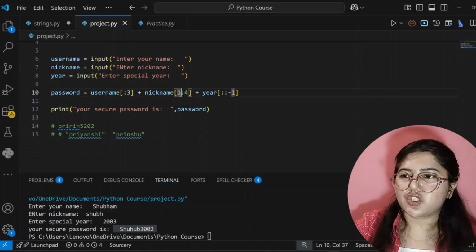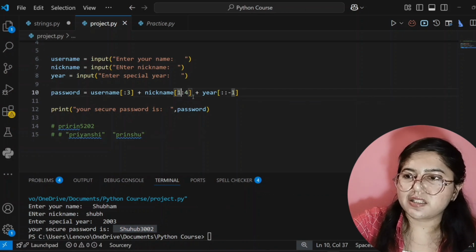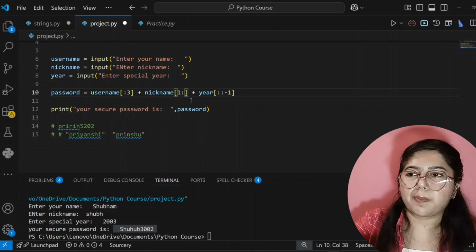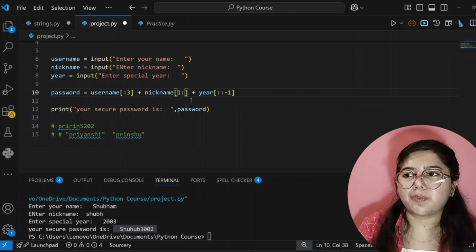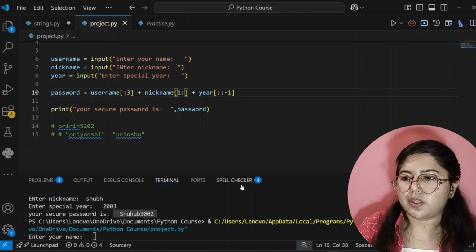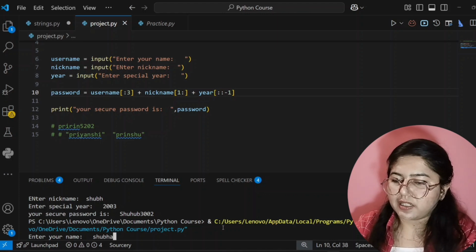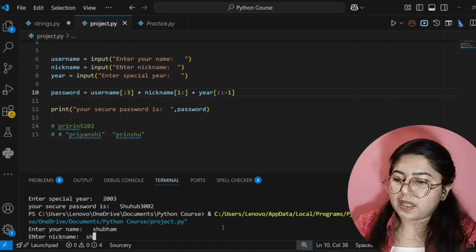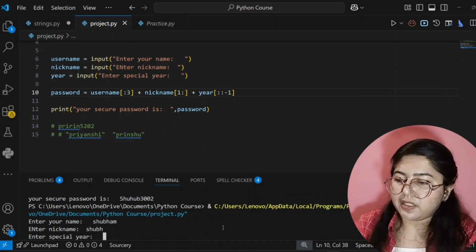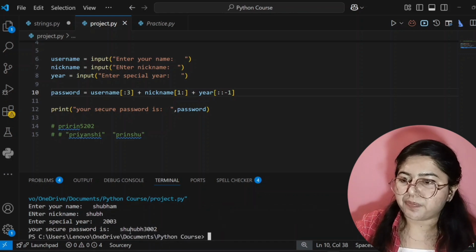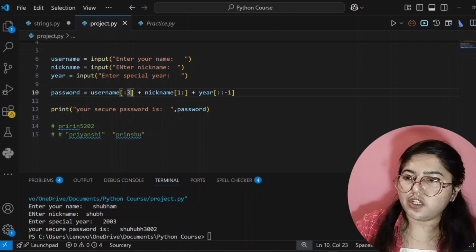You can change things here for practicing, for example if you don't want to give the ending point, and then you run this code. See here, it is again asking the name, that is Shubham, then the nickname, that is Shubh, and then 2003. Our output is this: SHU for the name, till 2 index.